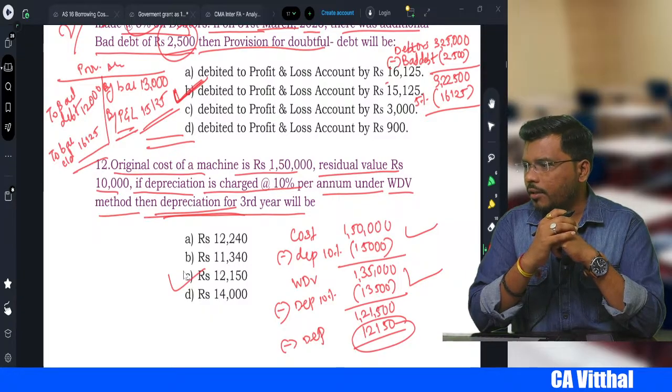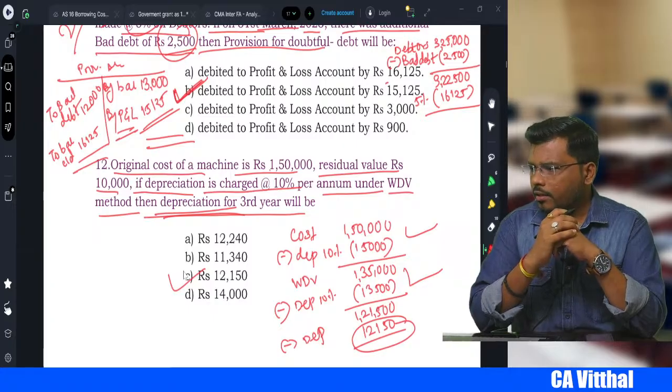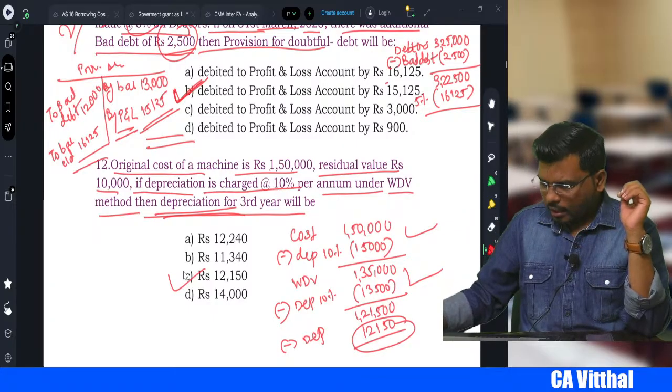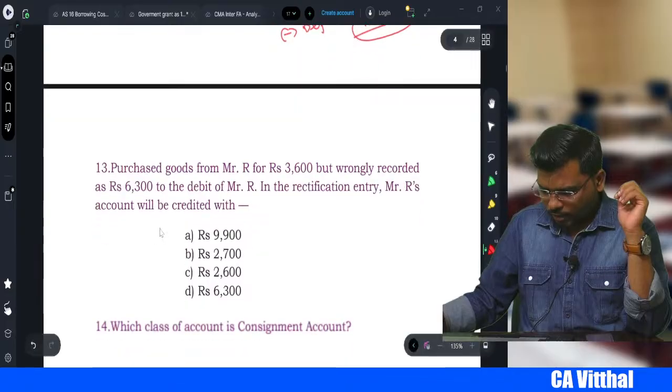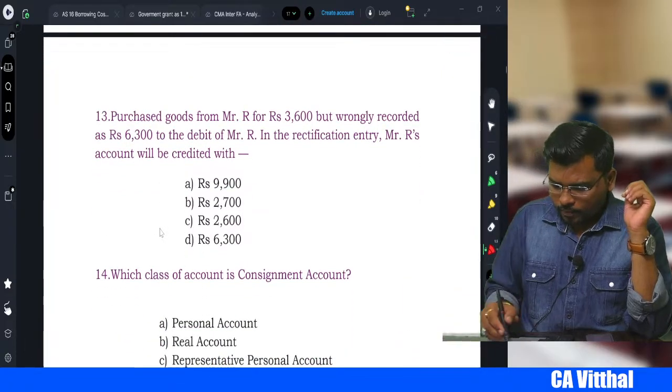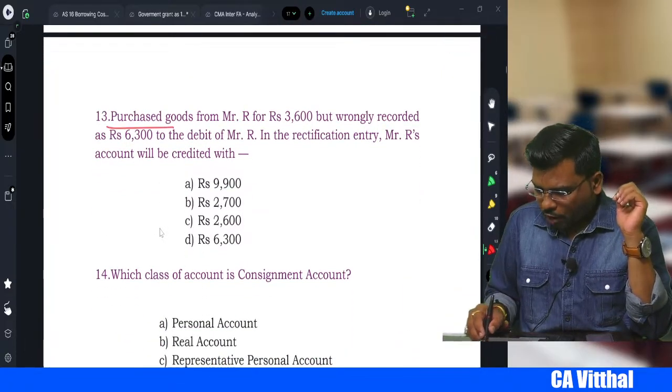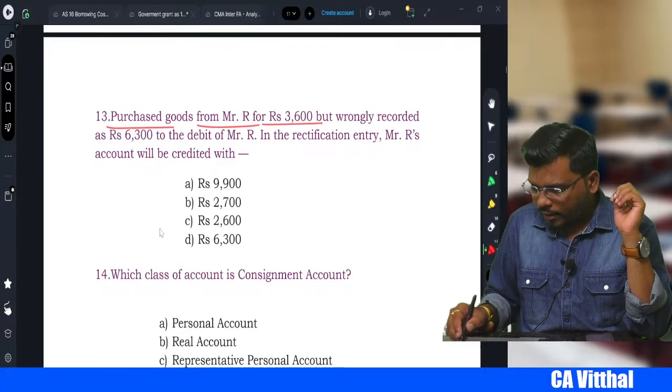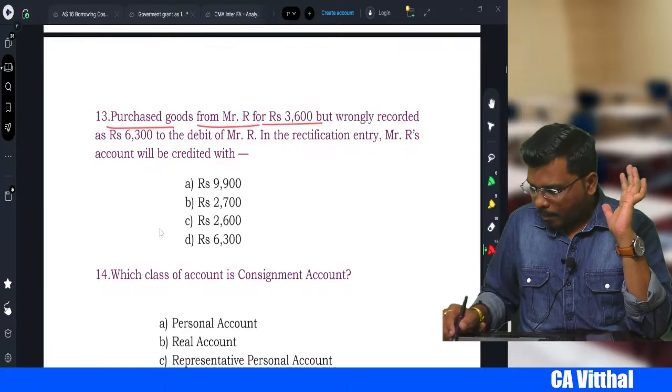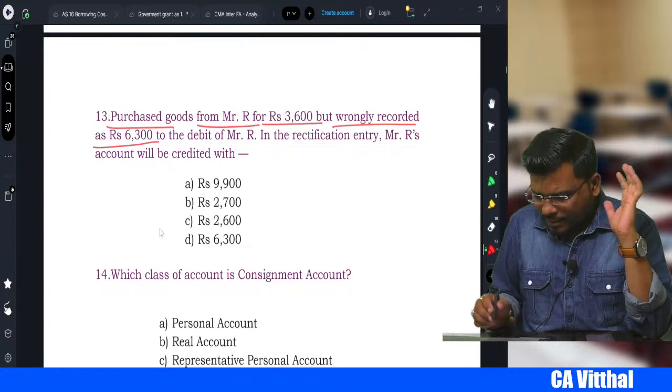Option C will be the correct answer. Okay, right? Very good. Let's start the next one. What's the next one, my dear student? Next, purchase goods from Mr. R for 3,600 but wrongly recorded as 6,300.